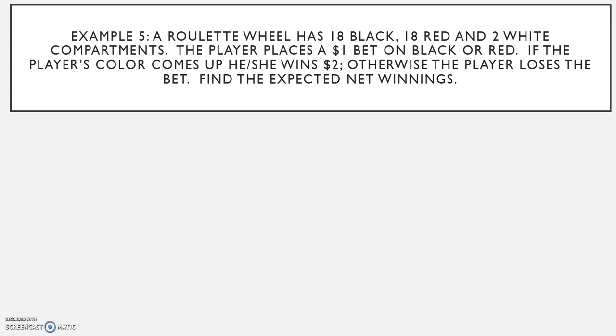Example 5. A roulette wheel has 18 black, 18 red, and 2 white compartments. The player places a $1 bet on black or red. If the player's color comes up, he or she wins $2. Otherwise, the player loses the bet. Find the expected net winnings.